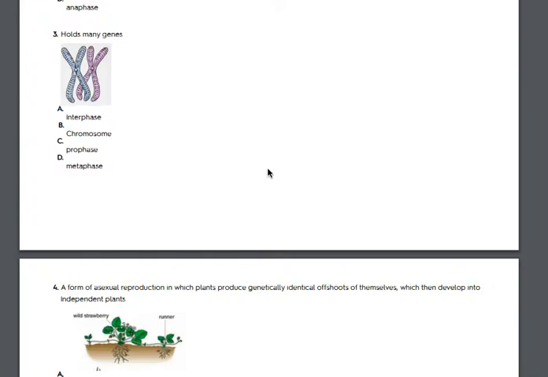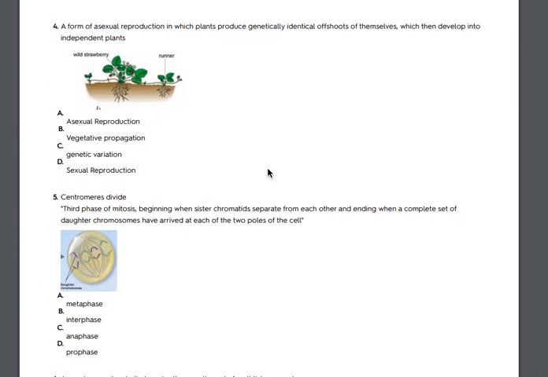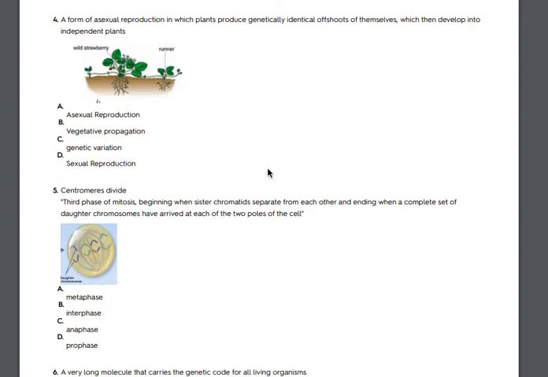A. Interphase. B. Chromosome. C. Prophase. D. Metaphase. 4. A form of asexual reproduction in which plants produce genetically identical offshoots of themselves, which then develop into independent plants. A. Asexual reproduction. B. Vegetative propagation. C. Genetic variation. D. Sexual reproduction.